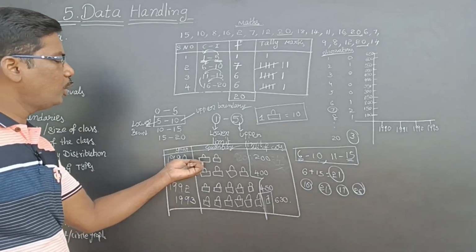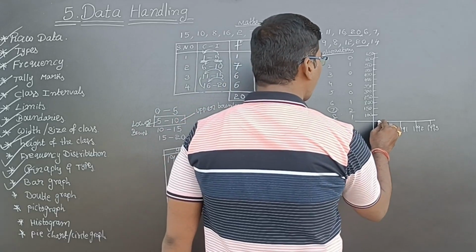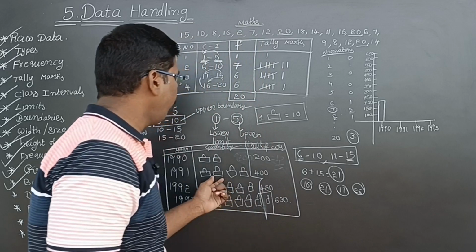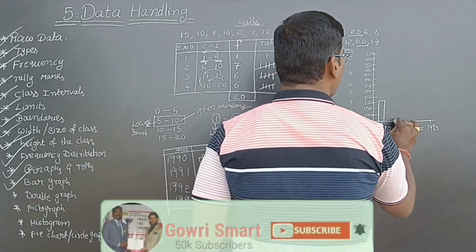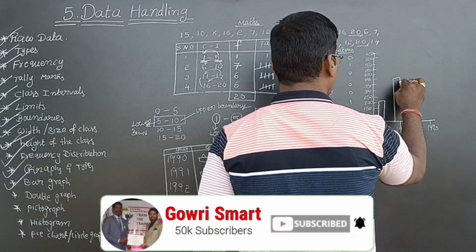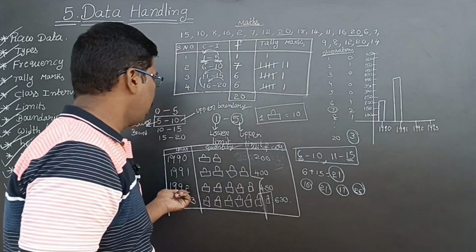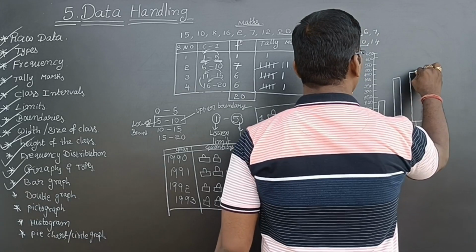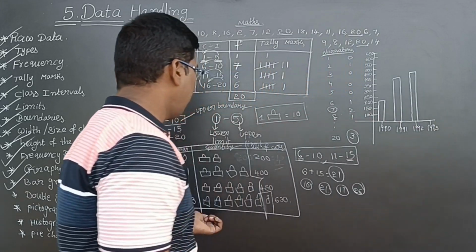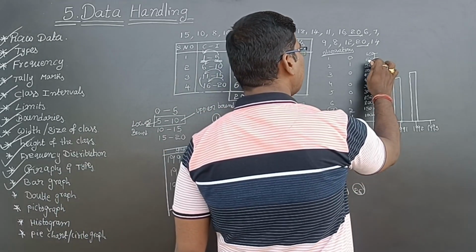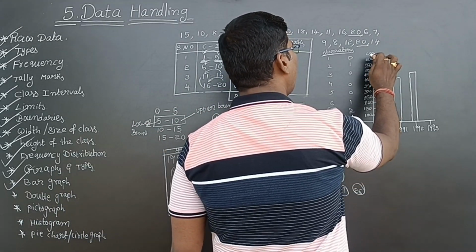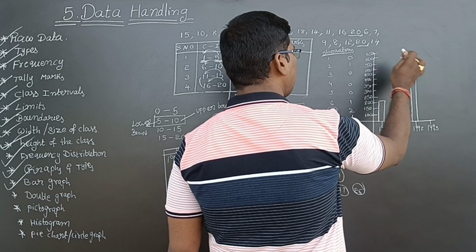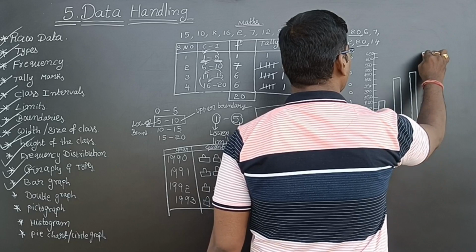In 1990, 200 cars means one bar, one rectangle they have drawn. In 1991, 400 means double. So for 1991, 400 cars. For 1992, 450, they can represent exactly. Next 1993, 630. 630 means this is 600, this is 650, so in the middle is 625. If you move a small distance further, then definitely it will be 630.